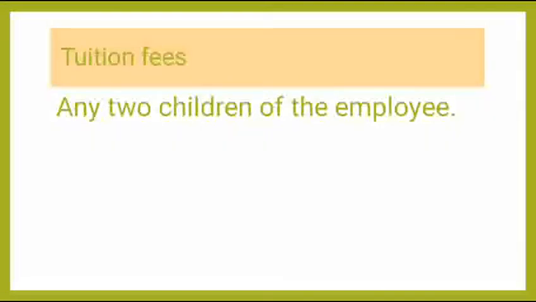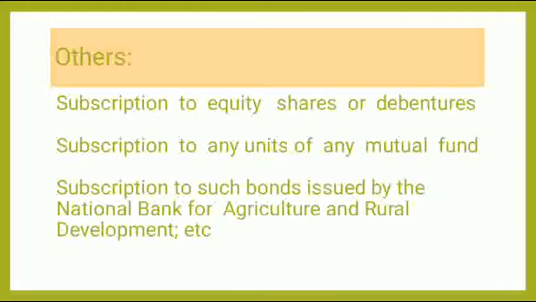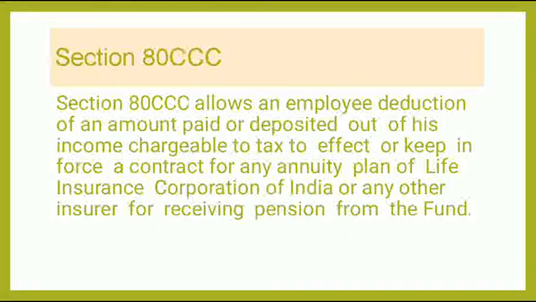So this is Section 80C. The total deduction under Section 80C, Section 80CCC and Section 80CCD, that is Rs 1,50,000. That's the cap for Section 80C, 80CCC and 80CCD subsection 1.